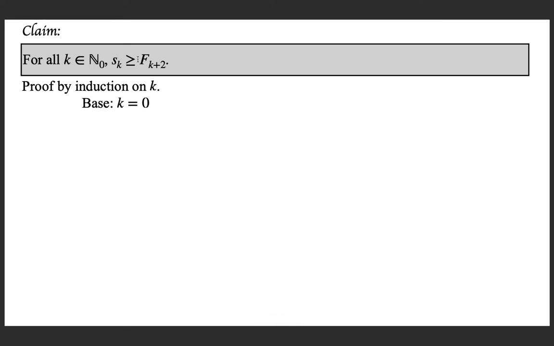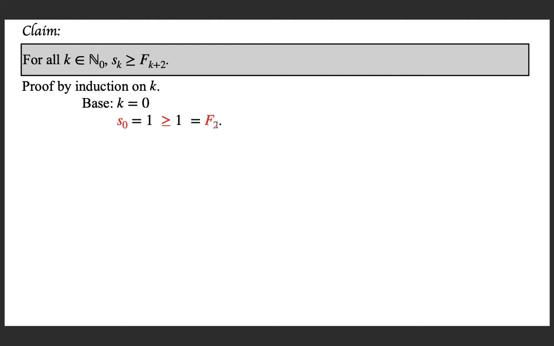Base case is k equal to 0, and we saw that S0 is equal to 1, and 1 can be written as greater than or equal to 1, which is nothing but F2. So we are proving that S0 is greater than or equal to F(0+2), which is F2. So the base case is done.